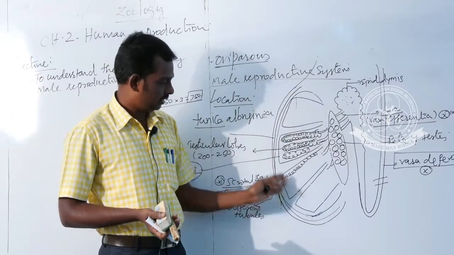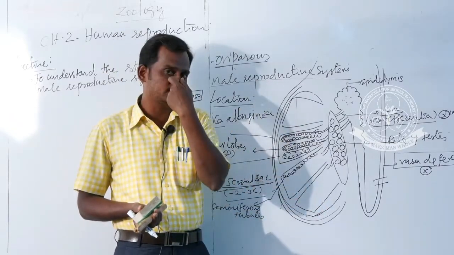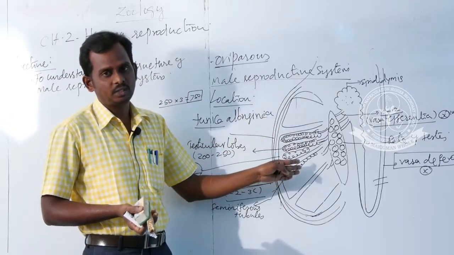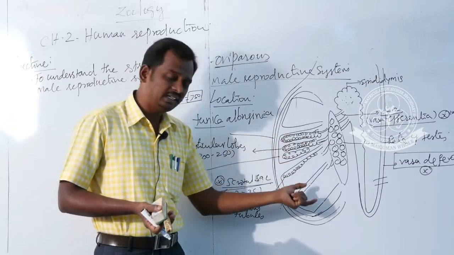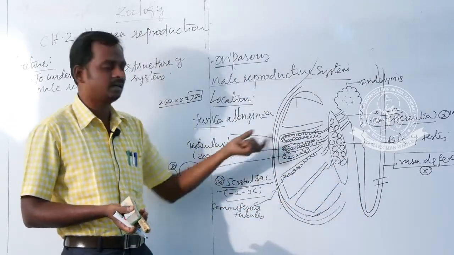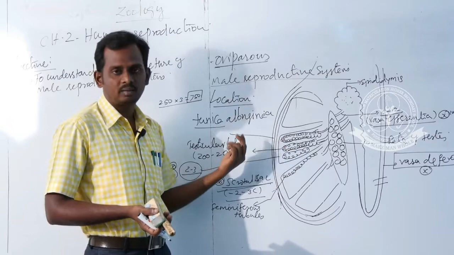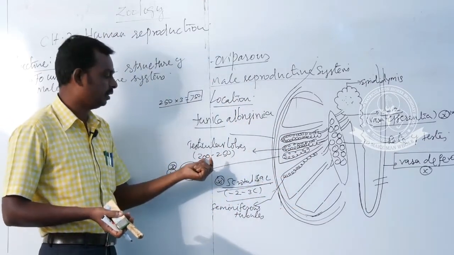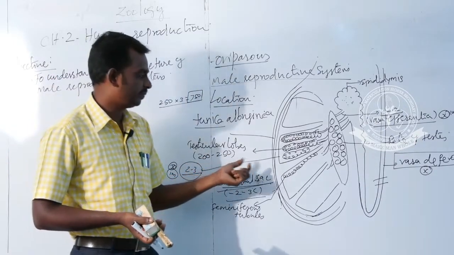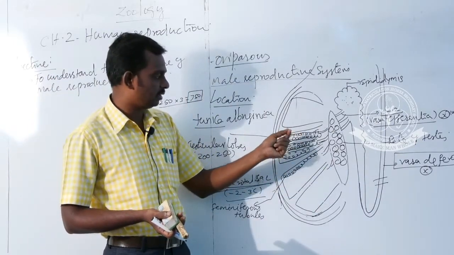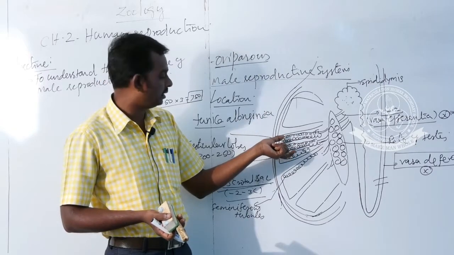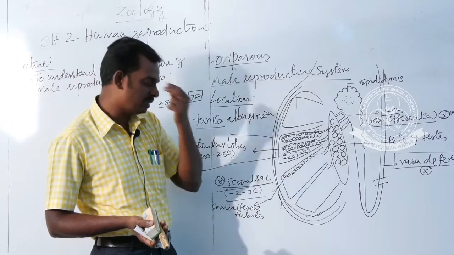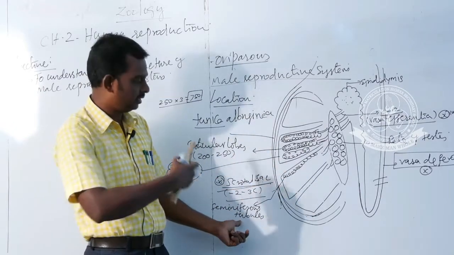Then the testes are separated into many lobes. What is the name of these lobes? Testicular lobules, because they are located within the testis. The number of lobules in each testis is about 200 to 250. And what is the coiled structure located inside the testicular lobules? The seminiferous tubules. This seminiferous tubule is the major site for formation of sperm, which we are going to discuss later.